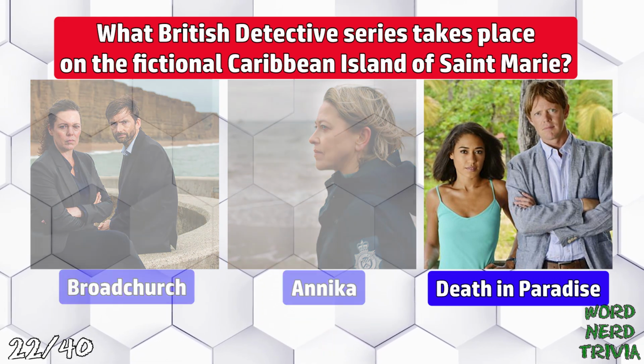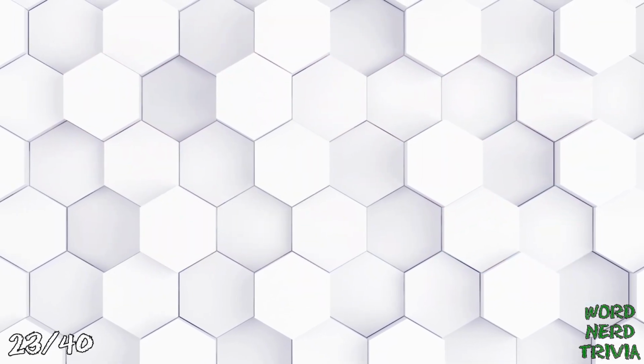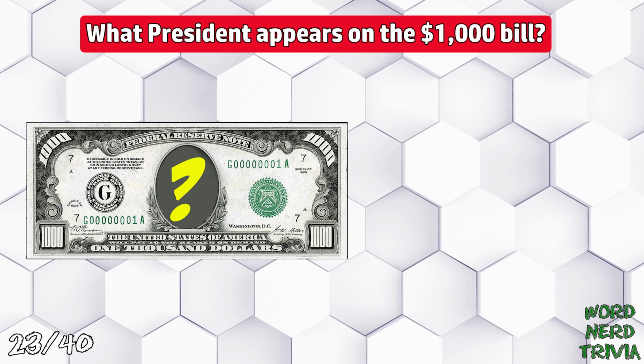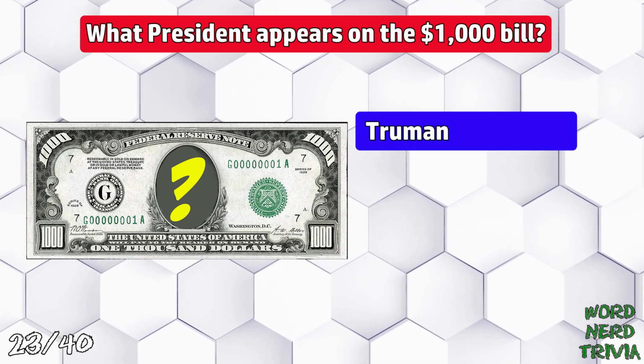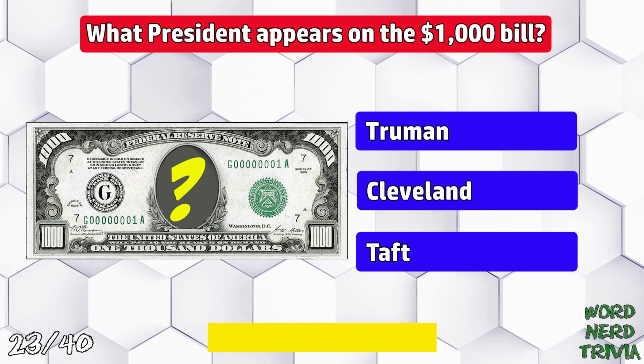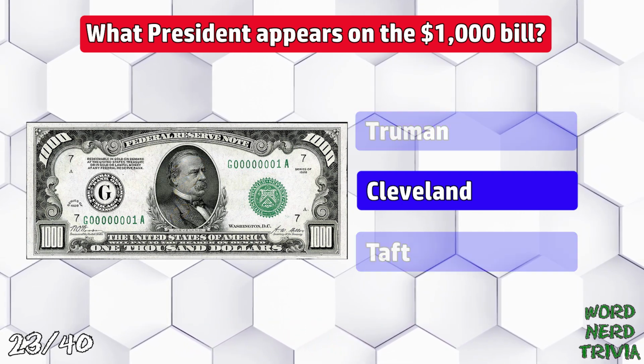The answer is Death in Paradise. Alright, everybody pull out your wallets. Ready? What president appears on the $1,000 bill? Truman, Cleveland, or Taft? Grover Cleveland was on the $1,000 bill.